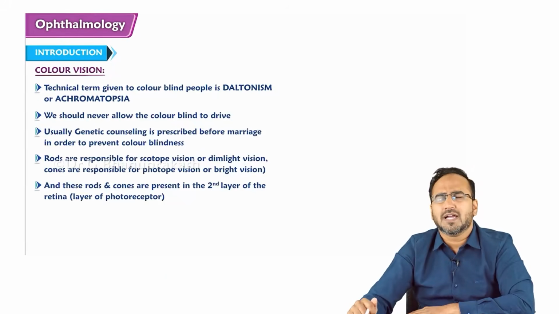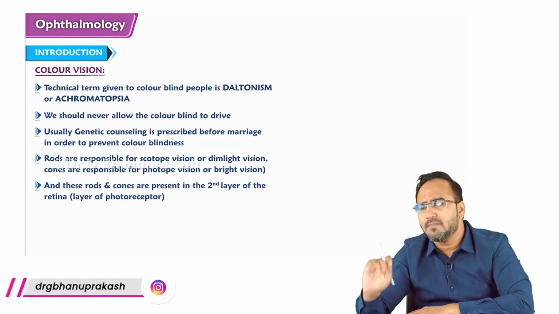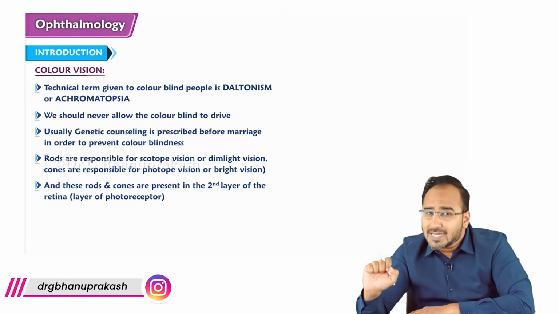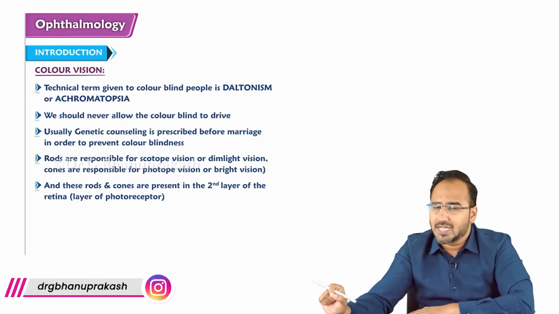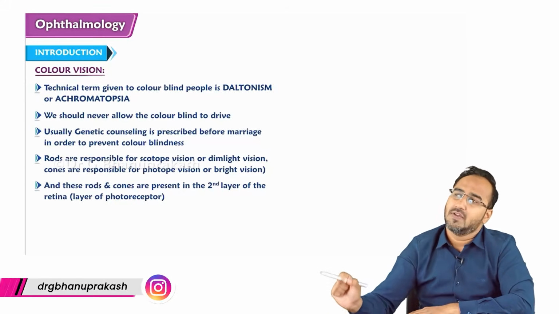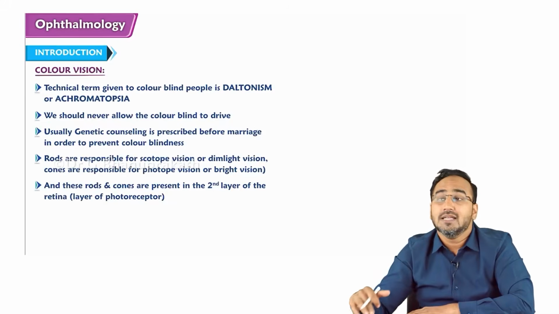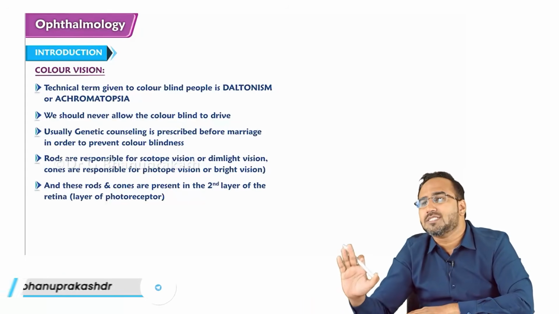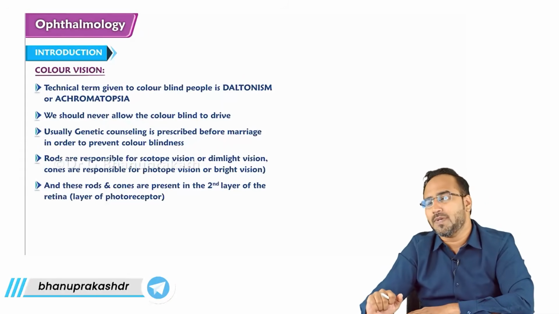Okay? So remember guys, I told you 3 colors are very important over here. Red color, green color and blue color. Right? Red color weakness is called protanomaly. Whereas red color blindness is called protanopia. Okay? Green color weakness is called deutanomaly. Green color blindness is called deutanopia.